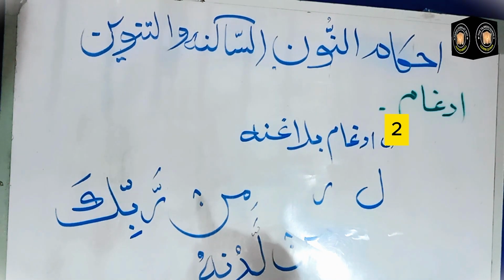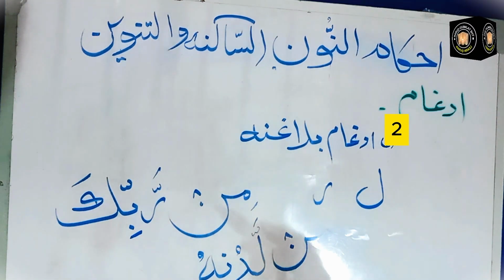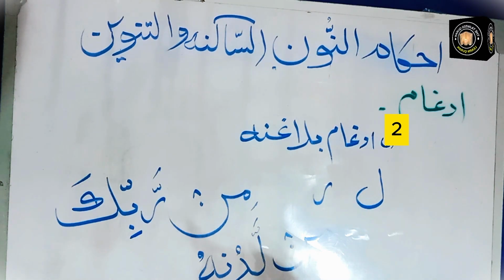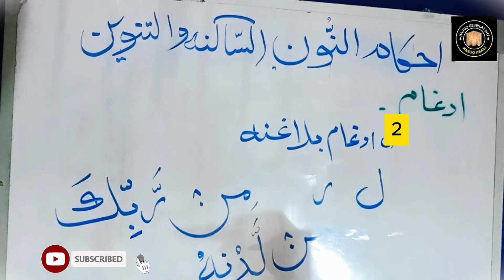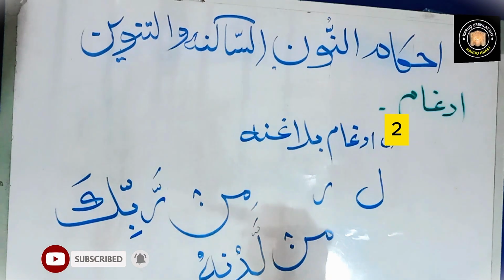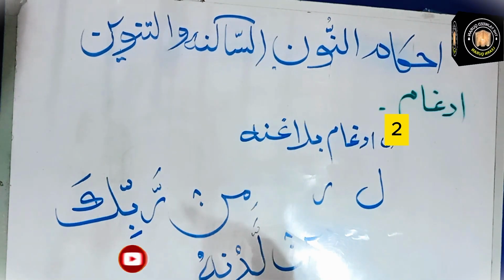Memorize 6 letters ya, ra, mim, lam, waw, noon and understand the rule of idgham. You will see many examples of idgham in Quran. Insha'Allah, in next lesson, we will learn more explanation of idgham, idgham kamil and idgham naqis.